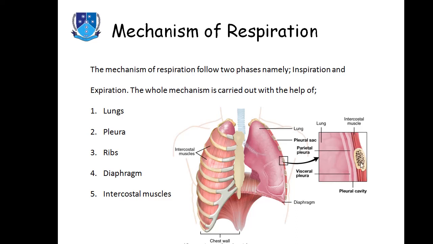Then this rib cage is connected directly with the help of fibrous tissue with the parietal pleura. Parietal pleura is also made up of fibrous tissue. After the parietal pleura, you can see over here this space, and this space represents the pleural space.